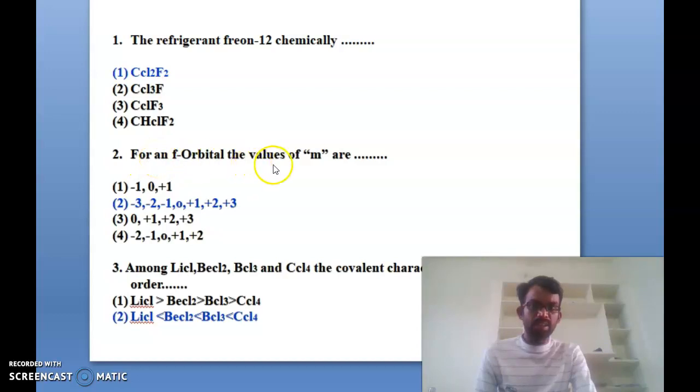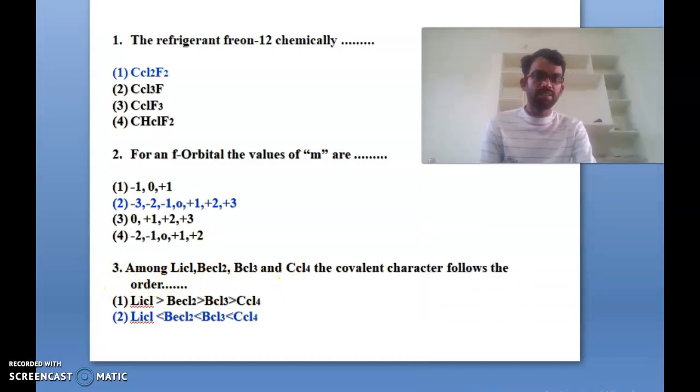Let's see the second one. For an f orbital, the values of m_l are given. The first option is +1, -1, 0, +1. The second is -3, -2, -1, 0, +1, +2, +3. The third is 0, +1, +2, +3, and the fourth is -2, -1, 0, +1, +2. So for an f orbital, the second one is the correct answer. You can see the m_l sequence is -3, -2, -1, 0, +1, +2, +3. So the second one is the correct answer. Okay, and you can see the third one.